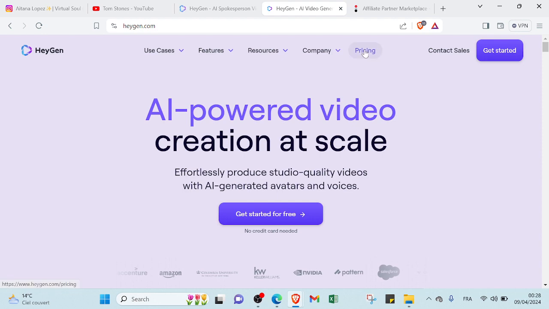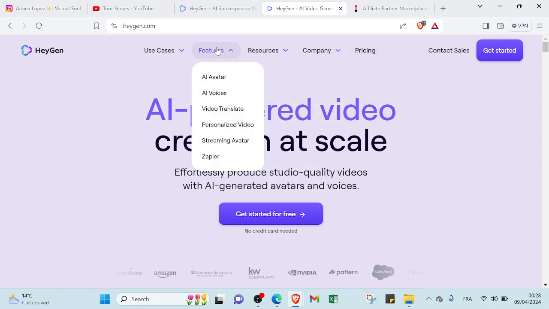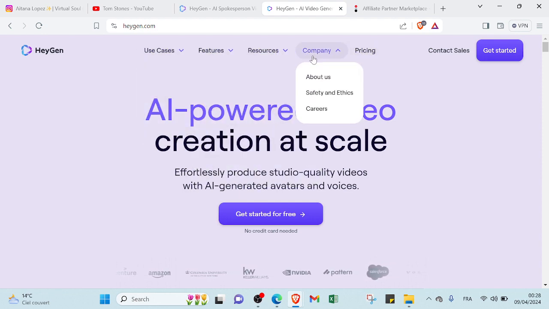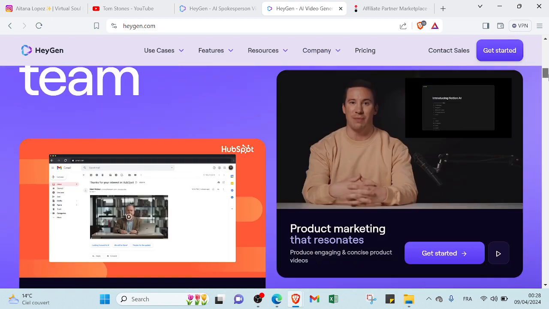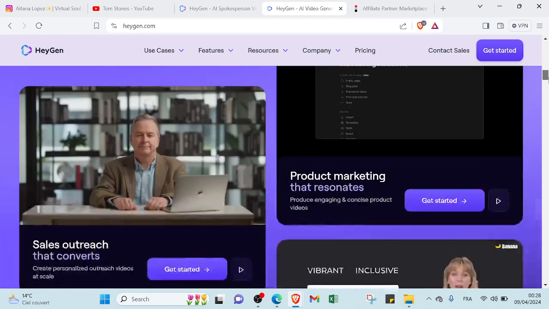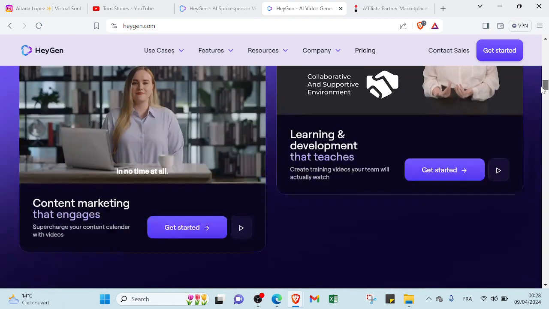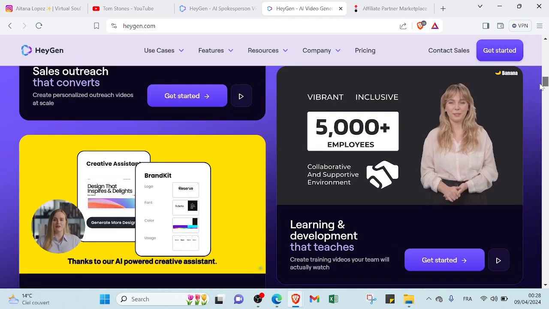And then here we have a lot of options that you can read, because there is a lot of information that can help you to understand more about this website and how it works. And if we scroll down over here, you will find a lot of videos, a lot of AI avatars explaining some topics.